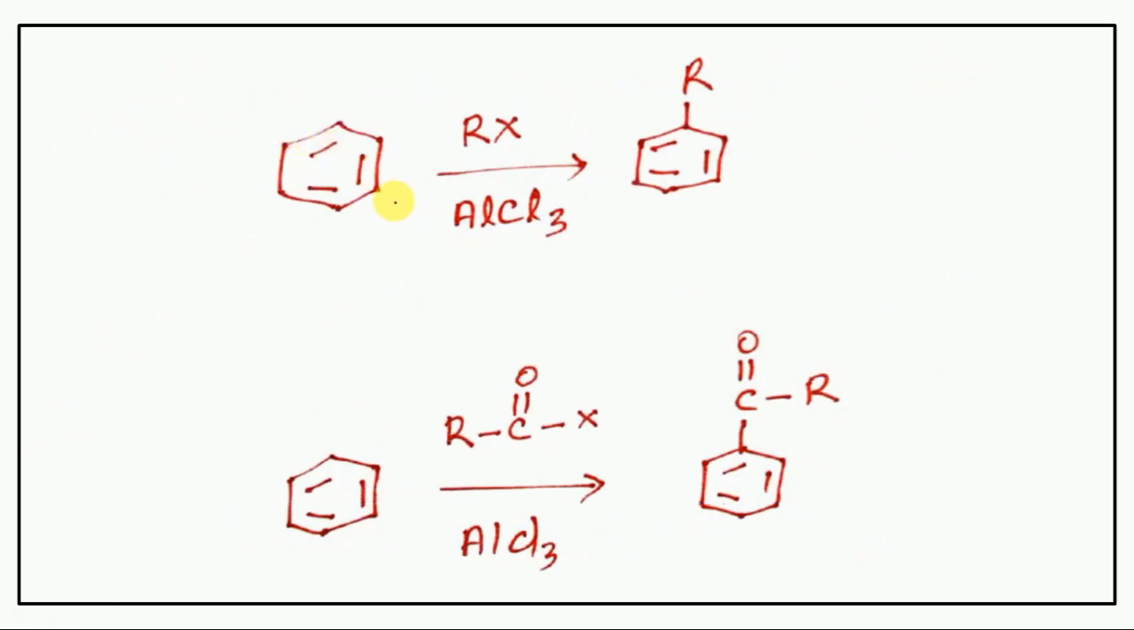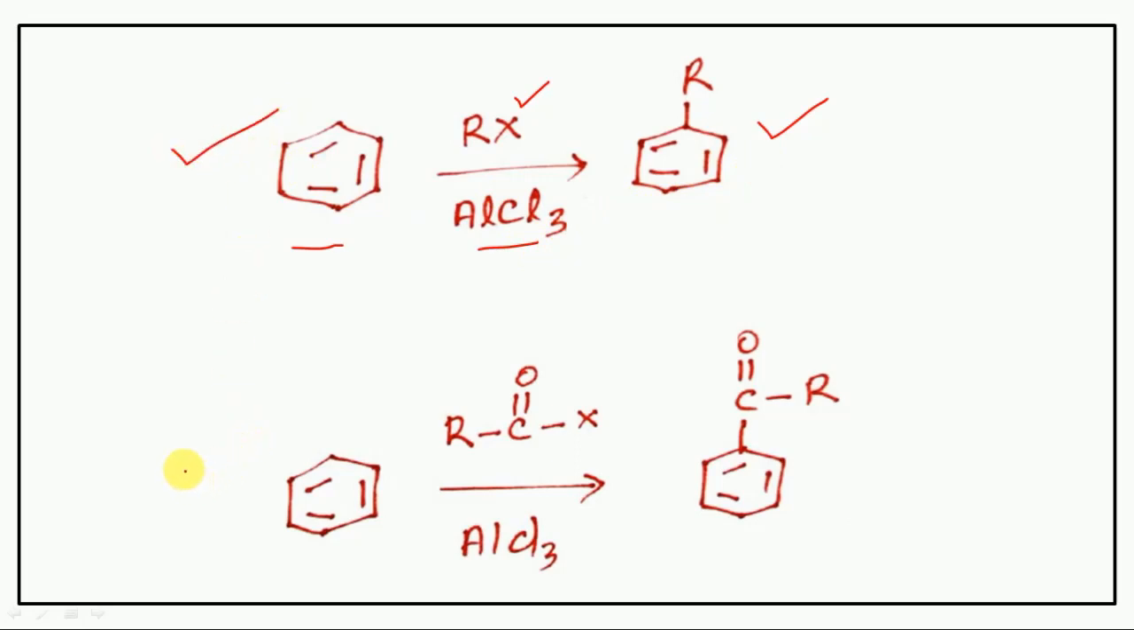So look at the reaction. This is benzene, this is alkyl halide, in the presence of Lewis acid, aluminum trichloride, to form alkylbenzene. Benzene reacted with alkyl halide in the presence of Lewis acid, here aluminum chloride, to form alkylated benzene. This is the Friedel-Crafts alkylation.